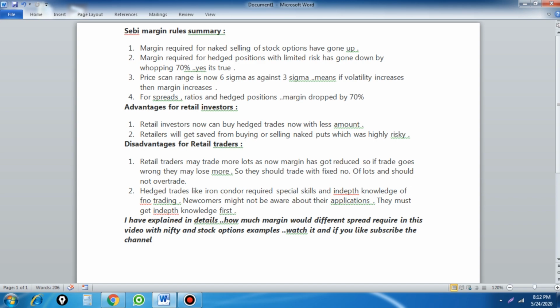But for hedging trades like the iron condor, you need a lot of in-depth knowledge. Once you clearly understand that kind of strategy, you can go for it. I have explained it in detail now, and this is the approximate margin. Once it is applicable from the 1st of June, we will get clear margins, the software will get changed, and you will see the exact margin.